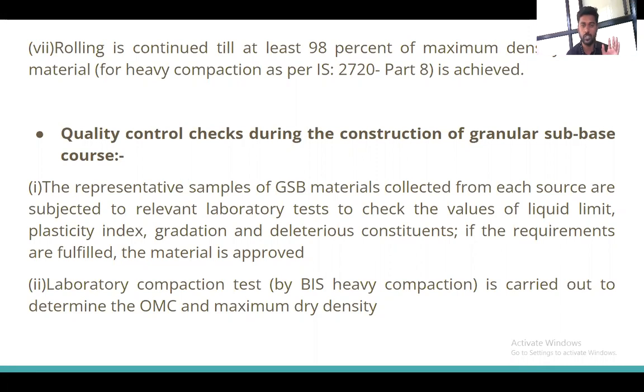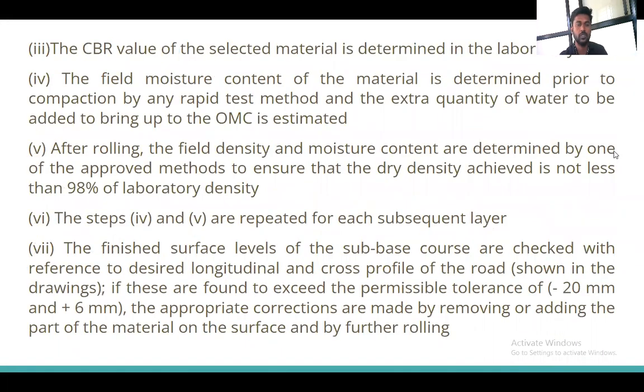This is a very important stage. The most important quality parameters to check are the optimum moisture content and the maximum dry density. This should be checked in the laboratory, and it is carried out by the heavy compaction. Okay, heavy compaction and light compaction, there are two different compactions. By using the heavy compaction, we have to check the maximum dry density, as well as the optimum moisture content side by side.